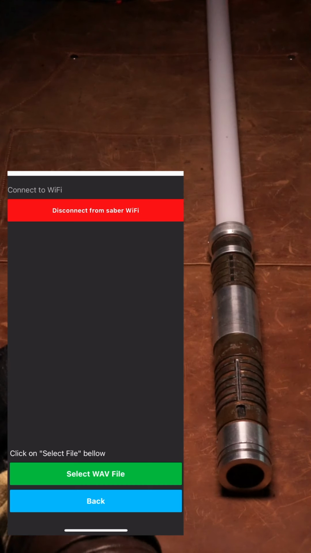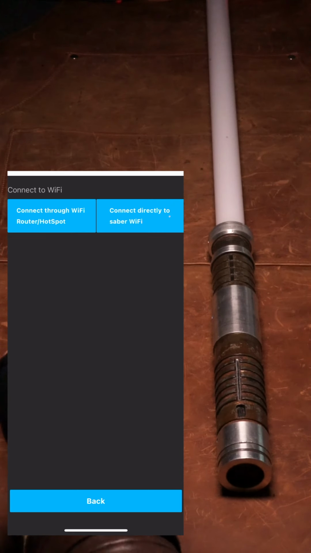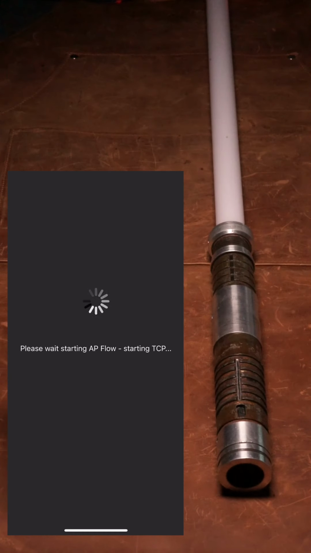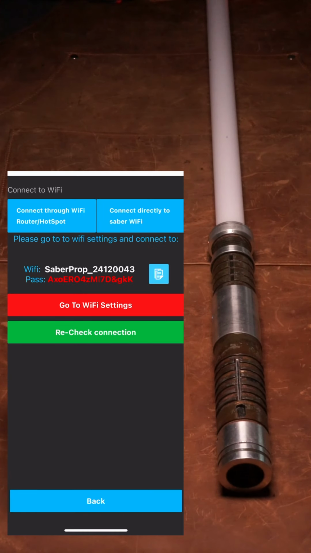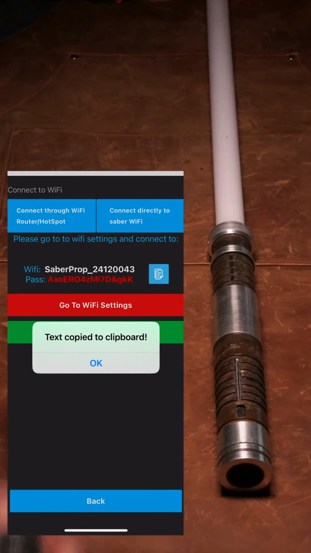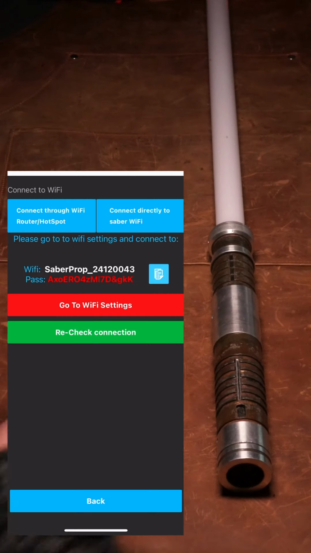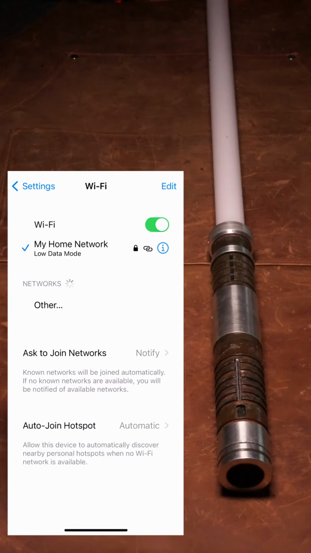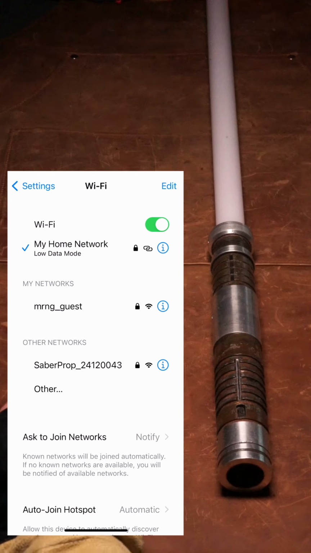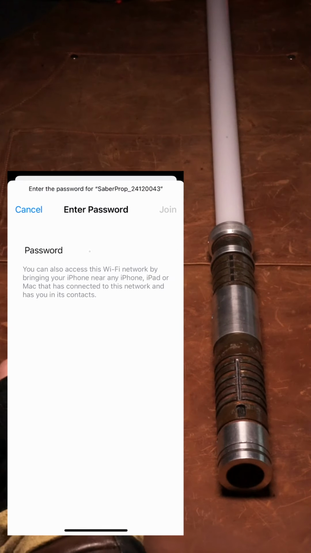Let's disconnect and try the other method, connecting directly to the Saber's Wi-Fi. The Saber now creates its own wireless network named SaberProp, followed by its serial number, along with a complex password. You can copy this password to the clipboard using the blue button, then tap the Wi-Fi settings button to go to your phone's network settings. Select SaberProp, paste the password, and join.